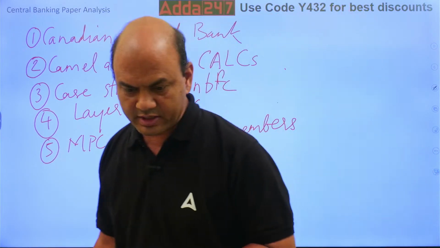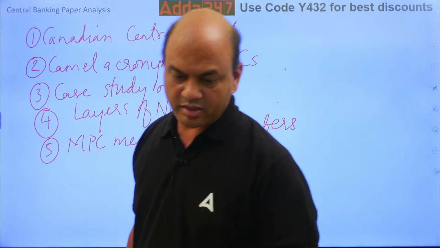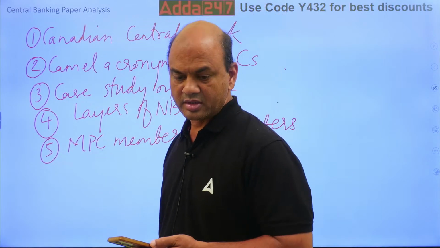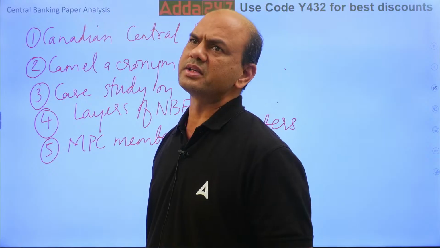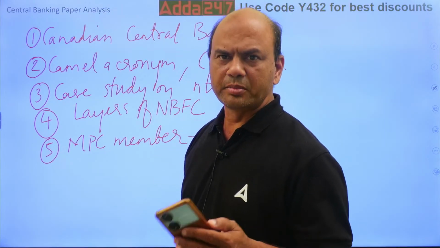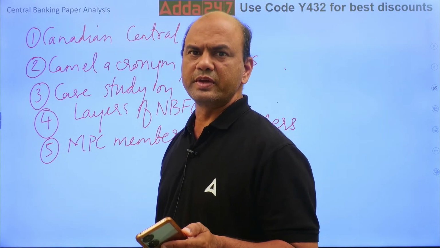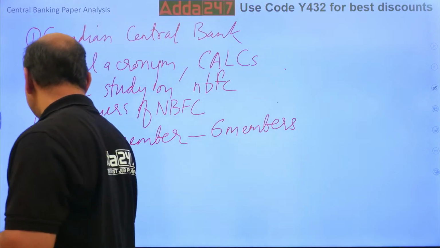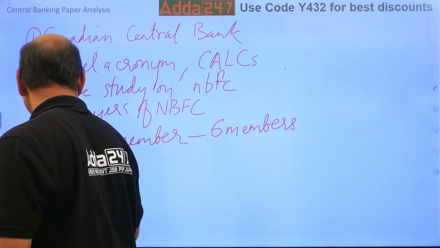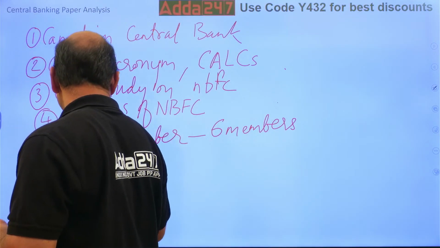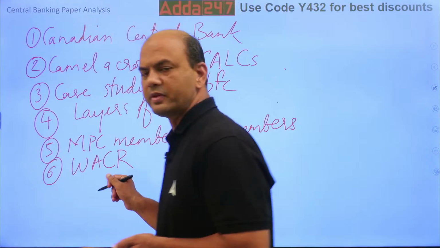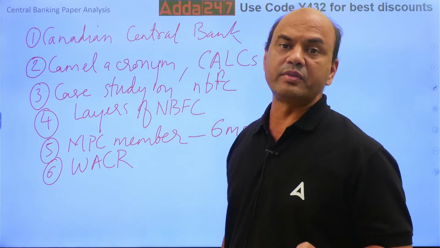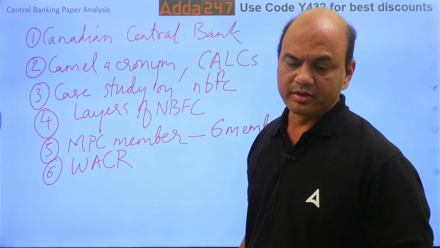what was it? Layers were done. WACR, weighted average call rate. That is the main point. See, that was asked. Even when I took the marathon, I told you WACR will be asked. Weighted average call rate. Okay.